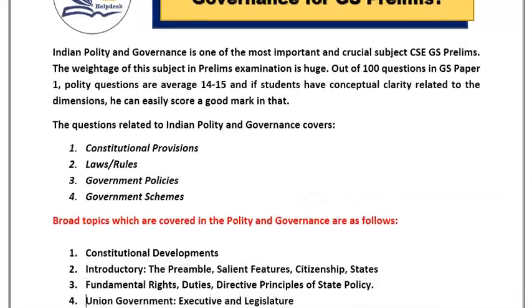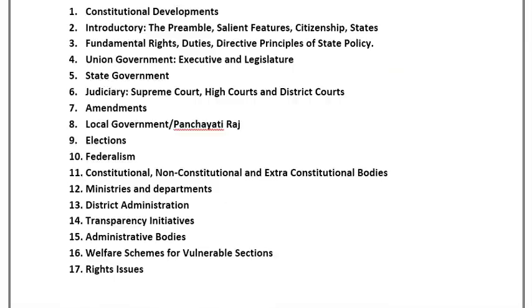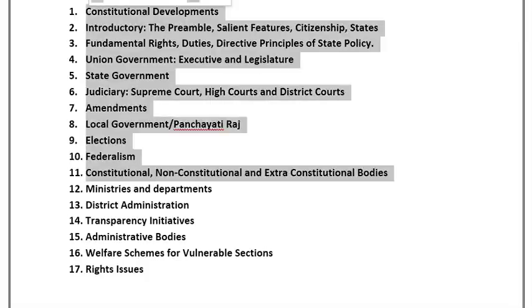Here we are listing the broad topics covered in polity: constitutional development, introduction to the preamble, salient features, citizenship and states, fundamental rights, duties and directive principles of state policy, union government, state government, judiciary, which includes all three levels, Supreme Court, High Court and District Courts, amendments and their procedure, local governments, which includes the Panchayati Raj as well as the municipalities, then the elections, federalism, that means center-state relations, then the constitutional, non-constitutional and extra-constitutional bodies. So this is the Indian polity syllabus.